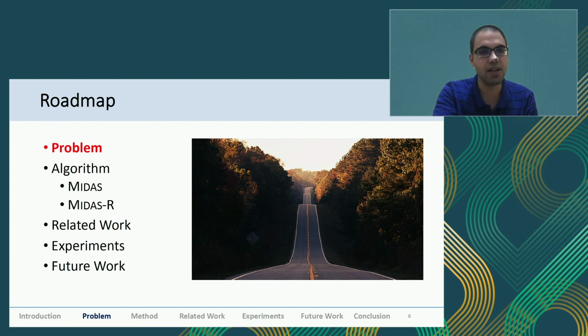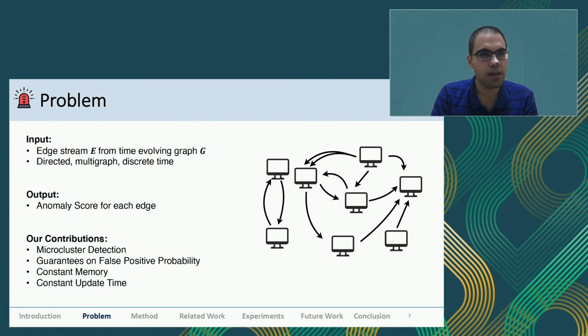So we'll discuss that. The problem setting is that the input is an edge stream E, and the graph is a time evolving graph. The graph can be directed. It is a multigraph, so there can be multiple edges between two nodes at the same time instant as well. We're handling discrete time instants, so that we know this edge arrived at this particular time instant, and we'll give as output an anomaly score for each edge, there and then. That is our goal. So the contributions for this particular work were that it detects microclusters.